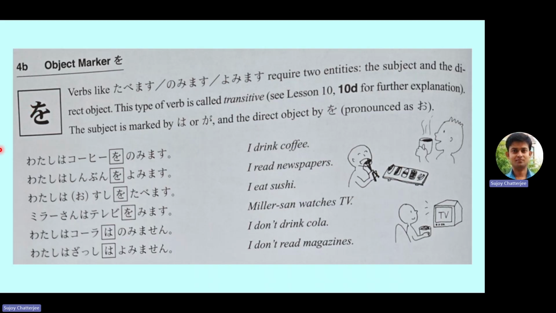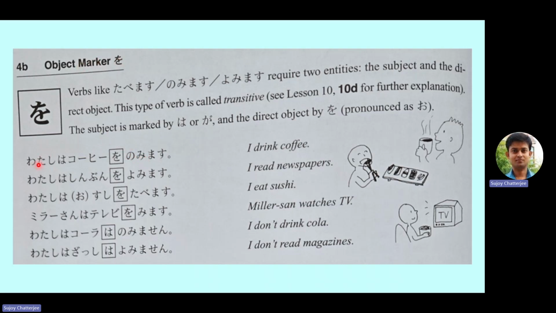So if you look at these examples, Watashi wa: here wa is the subject marker, and watashi is I. Kohi means coffee. Kohi o nomimasu. How will you connect the object with the verb? That is done by the object marker o.